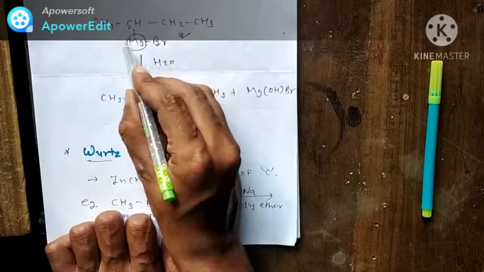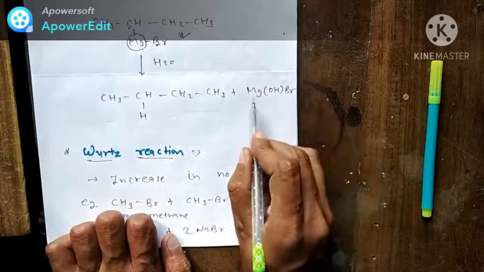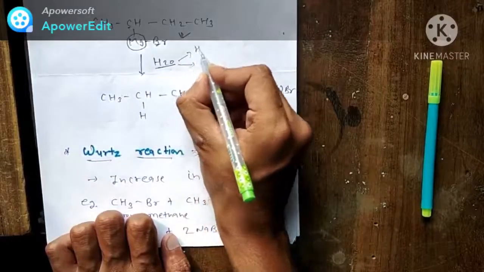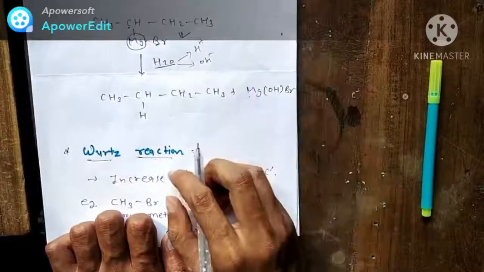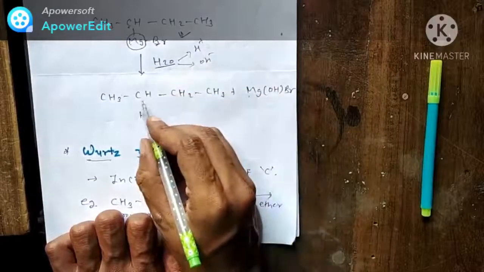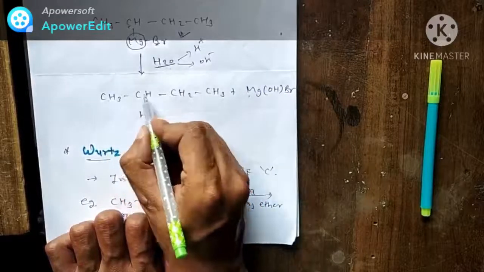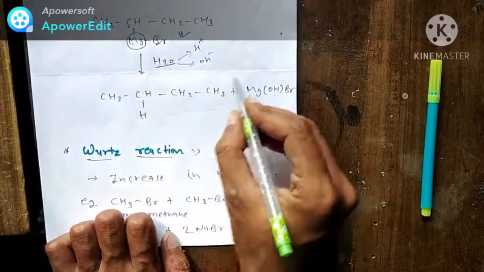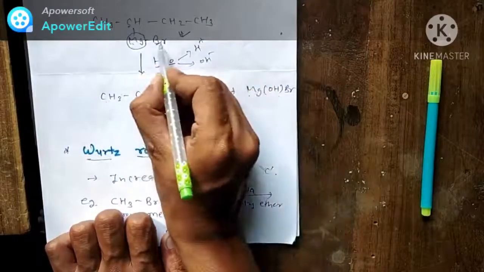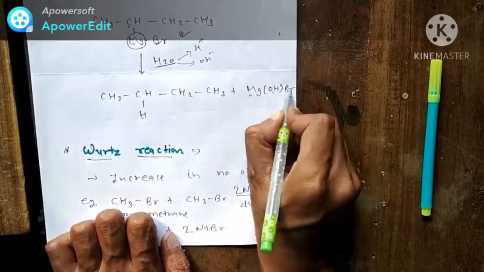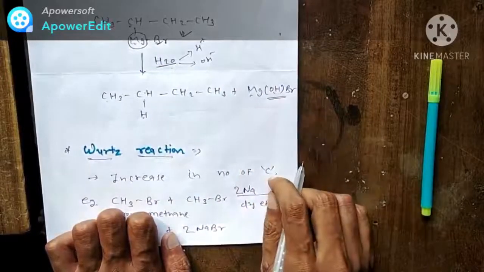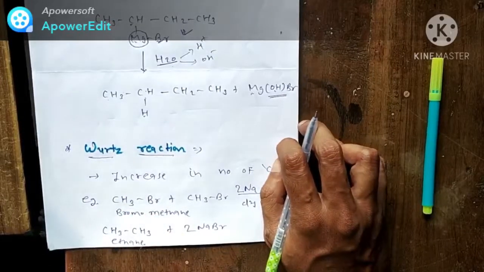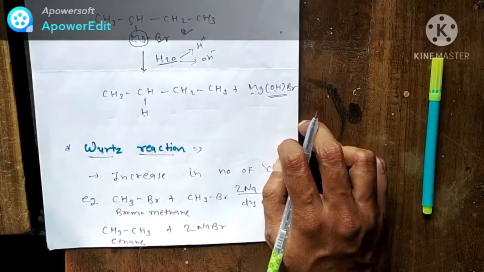This MgBr will be removed. Water will break into 2 ions, H plus and OH minus. This H plus will go with the alkyl group, so CH3CH, and instead of MgBr, H will come here. And OH minus ion will go with MgBr, so MgOHBr is there. In this way you can convert any alkyl halide into a simple alkane.